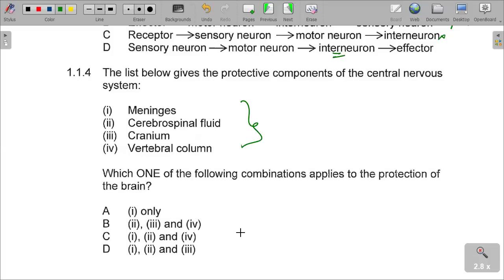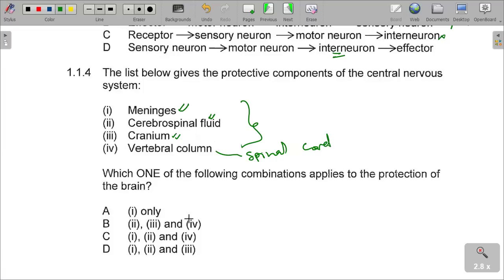So we should have 1, the meninges. It's correct. It is responsible for protection of the brain. We have got the cerebrospinal fluid. It is also there. The cranium should be there, but the vertebral column, I'm sure that you understand, is for the protection of the spinal cord.